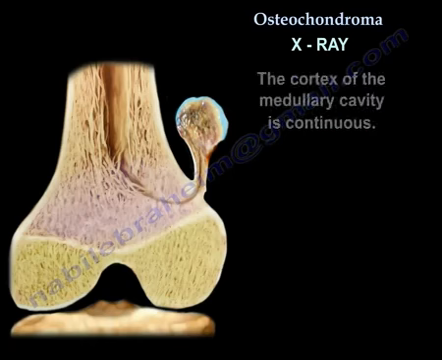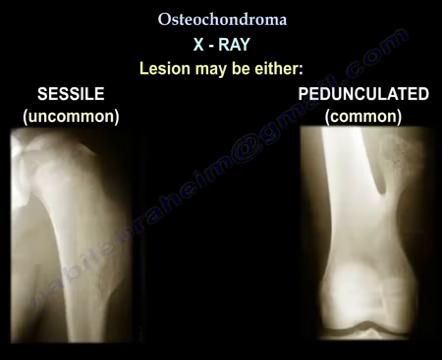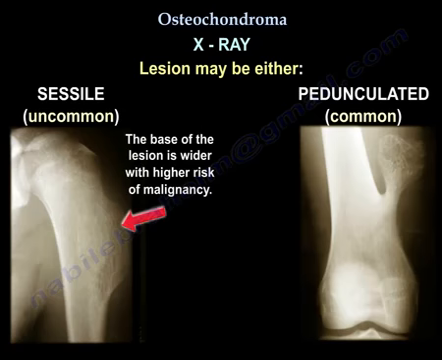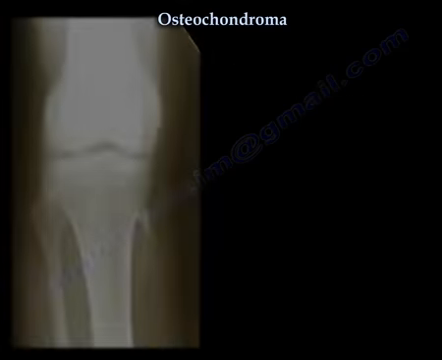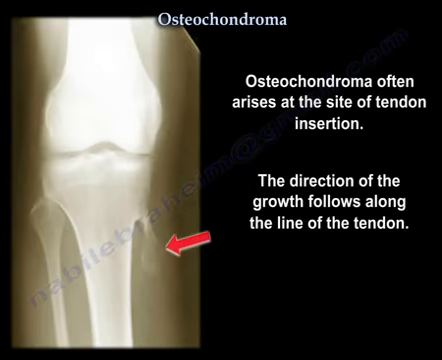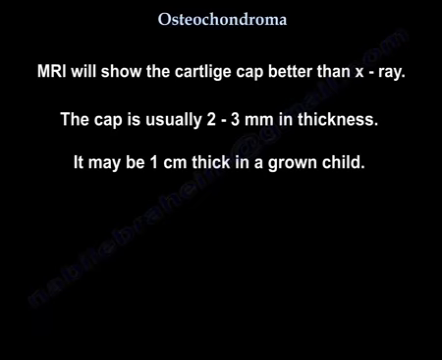X-ray: the cortex and medullary cavity are continuous. They can be sessile or pedunculated. In the sessile type, the base is wider. Sessile lesions are associated with a higher risk of malignancy. In the pedunculated type, you have a narrow stalk, usually growing away from the joint. The osteochondroma often arises at the site of tendon insertion, with the direction of growth along the line of the tendon.